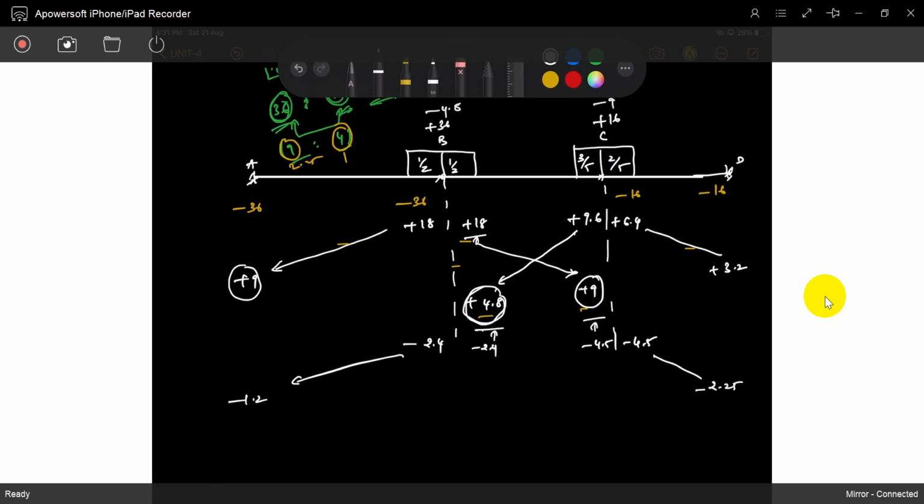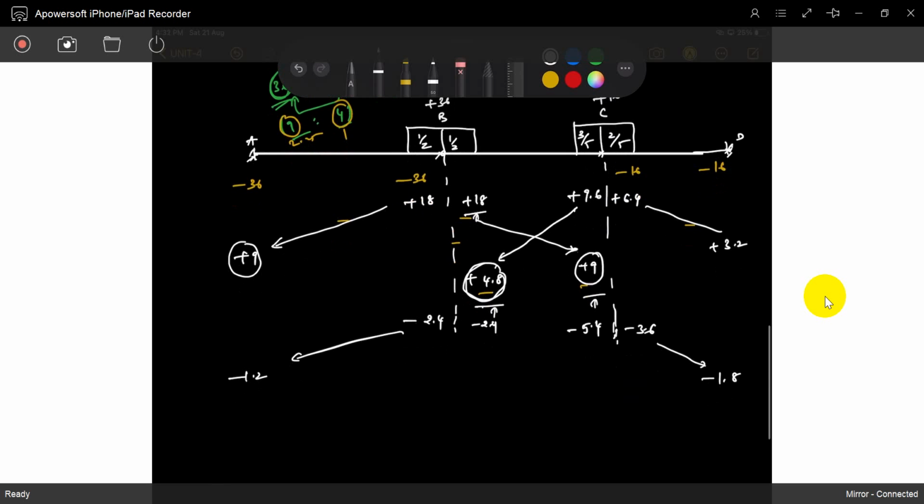Sorry, one thing you could have missed: the distribution factor is not 0.5. The distribution factors are 3 by 5 and 2 by 5. So 9 multiplied by 3 divided by 5 is 5.4, and the remaining is 9 minus 5.4, which is 3.6. You should be careful regarding the distribution factors. So 3.6, its carryover moment is 1.8. Okay, that's it.